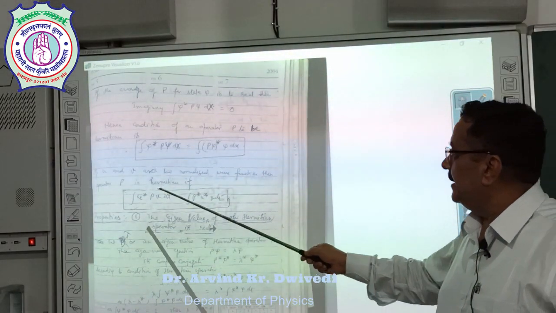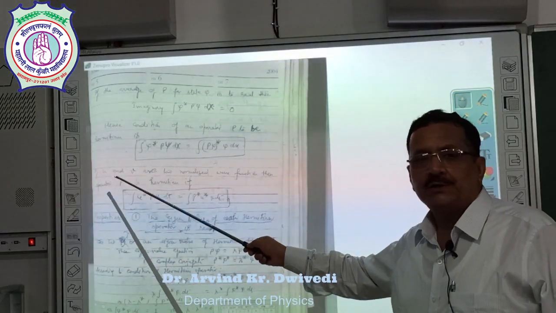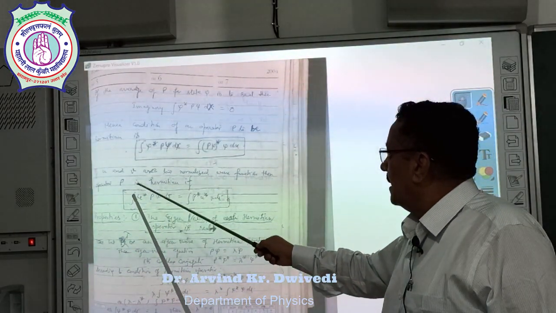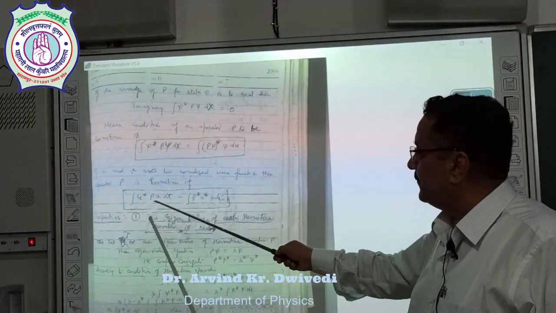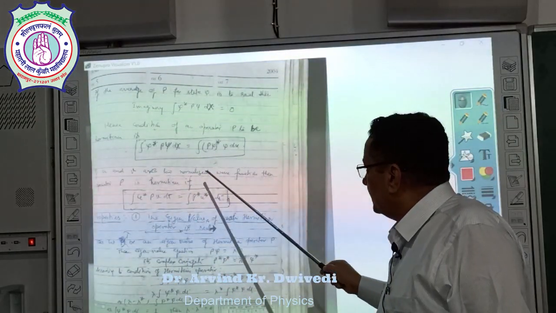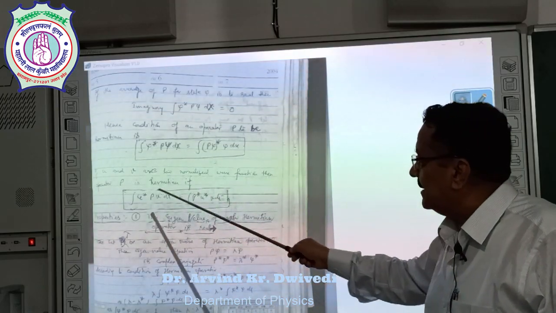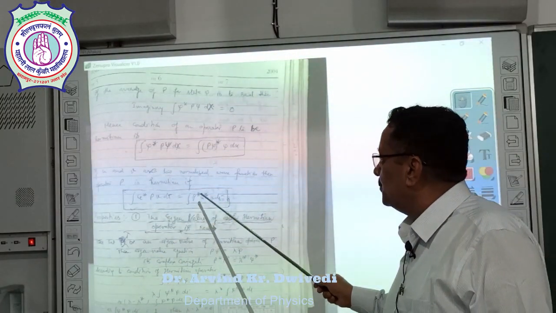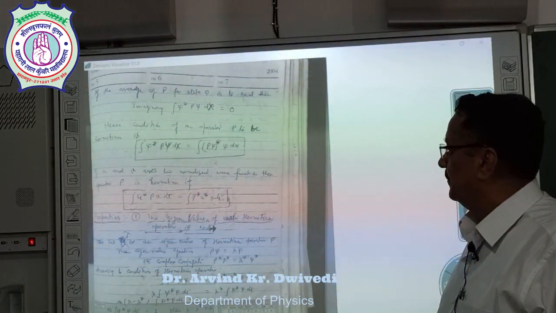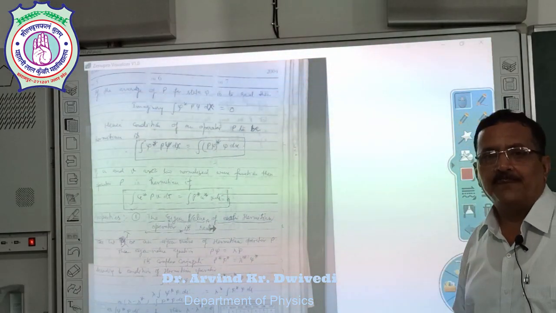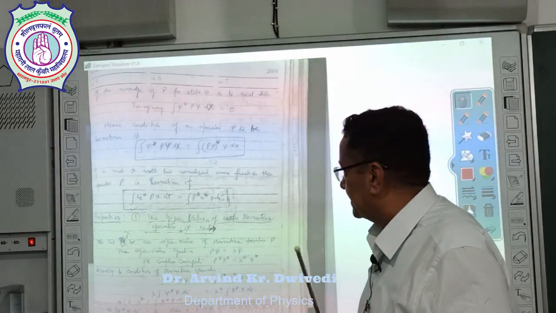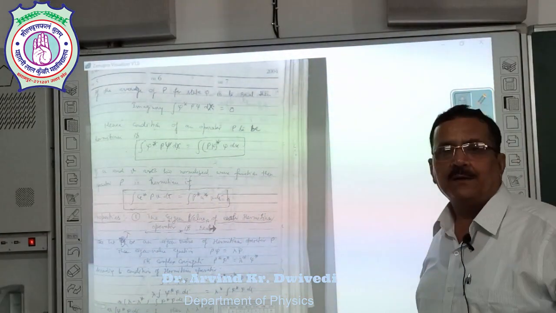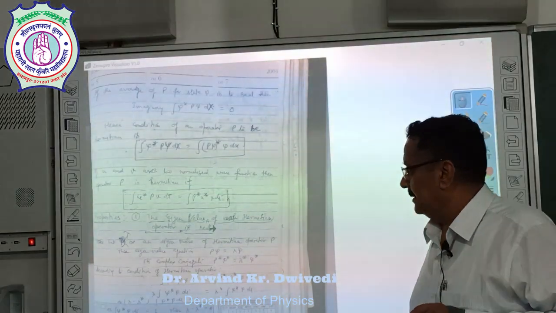In the same way, if we have two normalized wave functions u and v, then the operator P is Hermitian if the operator satisfies this equation: integral u star P v d tau is equal to integral (P u) star v d tau. Now, Hermitian operators have two properties. Number one, the eigenvalue of each Hermitian operator is real.